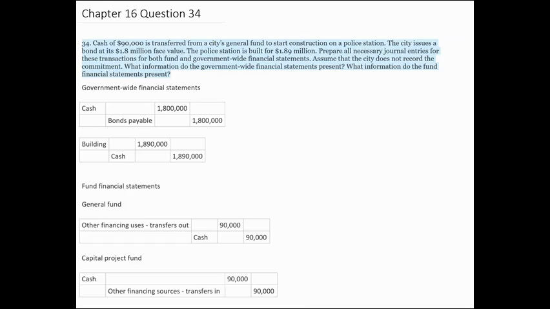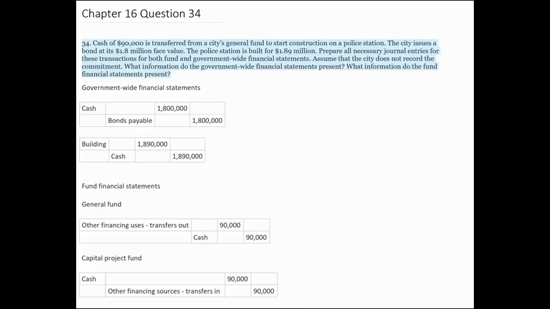Assume that the city does not record the commitment. What information do the government-wide financial statement present? What information do the fund financial statement present? Let's prepare the journal entries for this question. First, let's do it for government-wide financial statement.